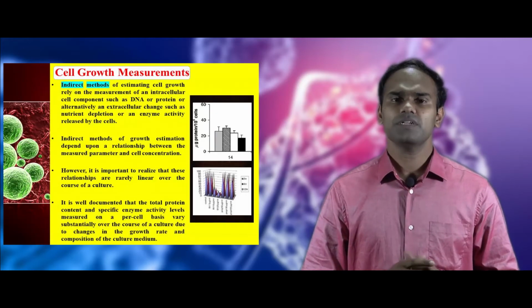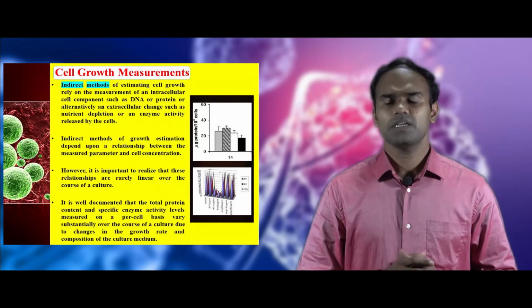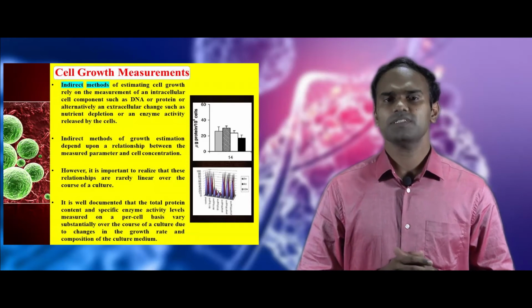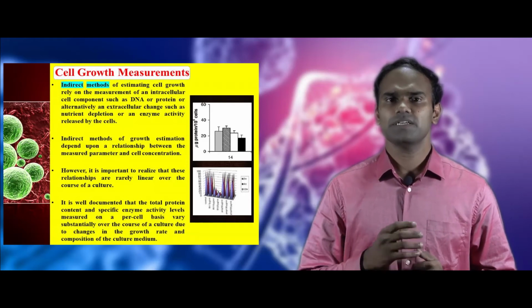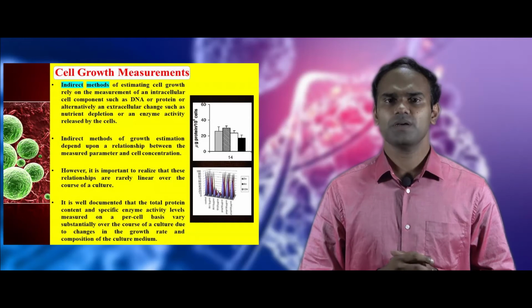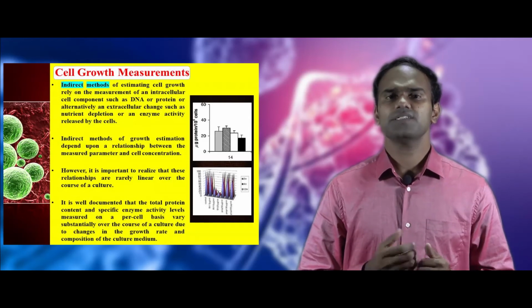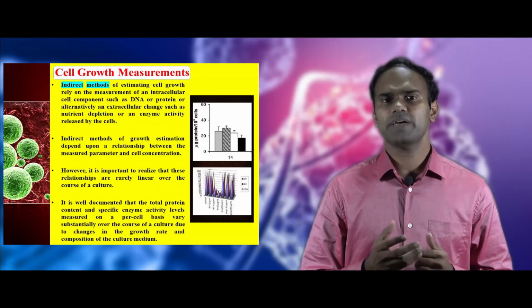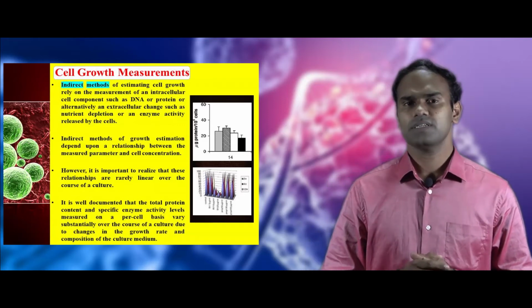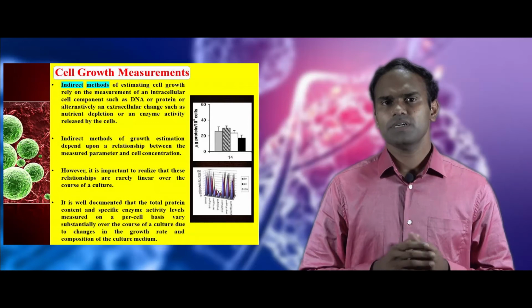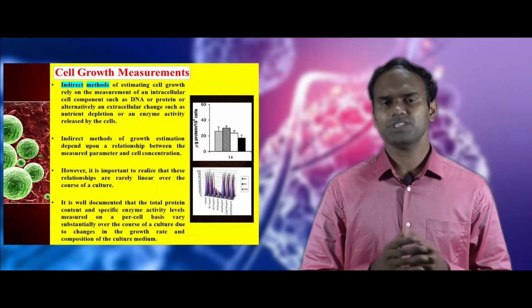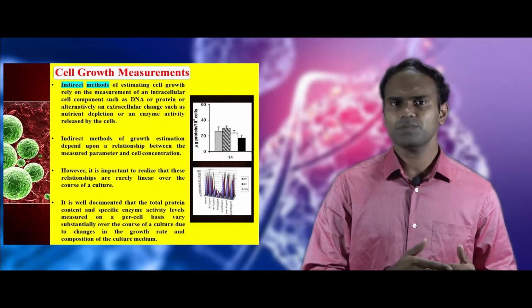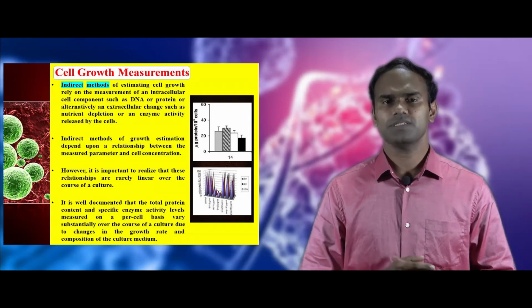Now we see about indirect methods of cell growth measurement. The indirect method is done by estimating the intracellular protein or DNA, or alternatively extracellular parameters such as nutrient depletion or enzyme activity secreted by cells. In this indirect method, it is important to have a relationship between the parameter measured and cell concentration.